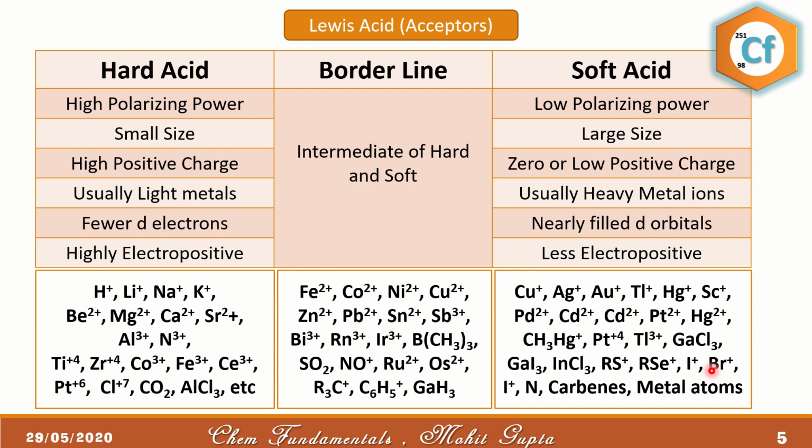I+ and Br+ are also considered soft acids because they have very large size and low polarizing power. Moreover, metal atoms that do not have any charge are considered in the soft acid category. And the borderline are Fe2+, Co2+. So Fe2+ is here and Fe3+ is here. Cobalt 2+ is on the borderline and cobalt 3+ is on the hard side. Nickel 2+, Cu2+, zinc 2+, Pb2+, Sn2+, Sb3+. So these are the P block elements. They are also considered in the borderline category.